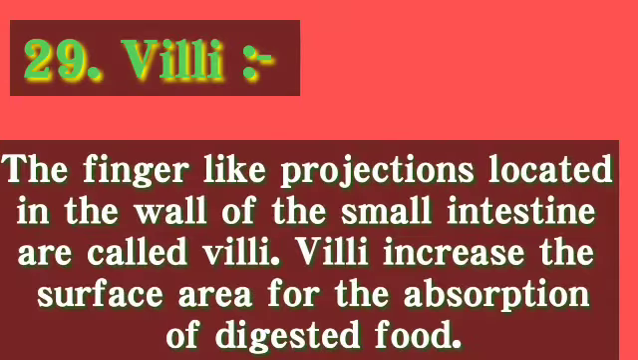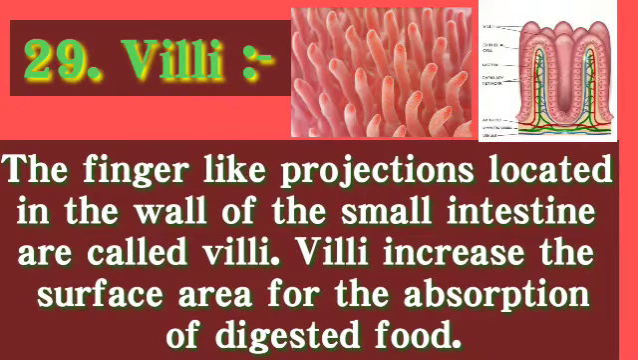Next keyword is villi. The finger-like projections located in the wall of the small intestine are called villi. Villi increase the surface area for the absorption of digested food. So they provide maximum surface area for the absorption of food. They are found in the small intestine. They are finger-like projections, as in the diagram you can see. They are well supplied with blood vessels.